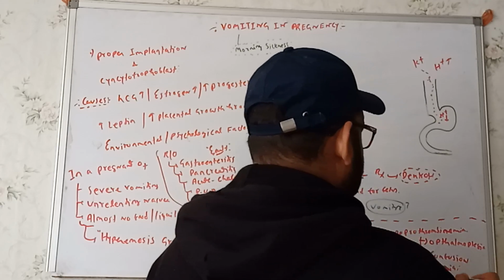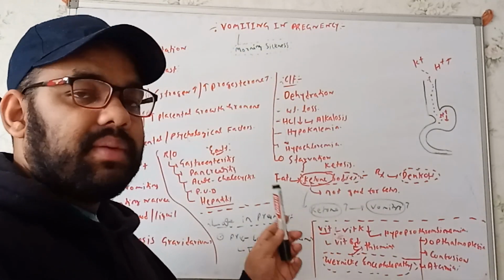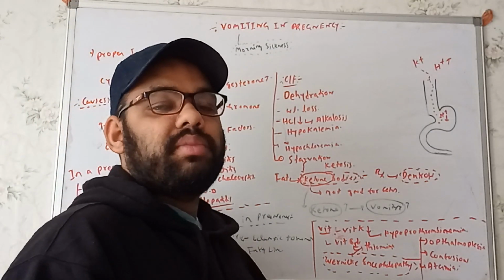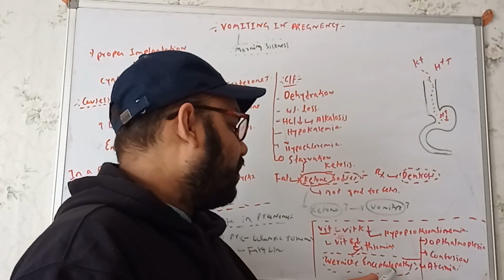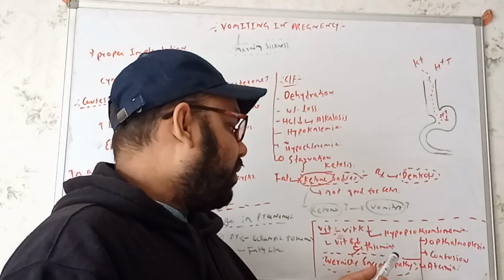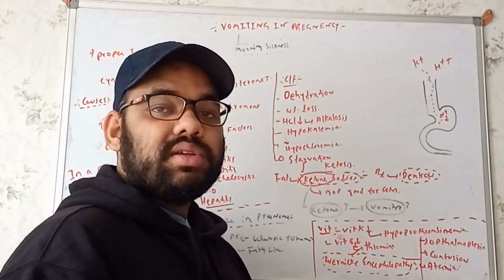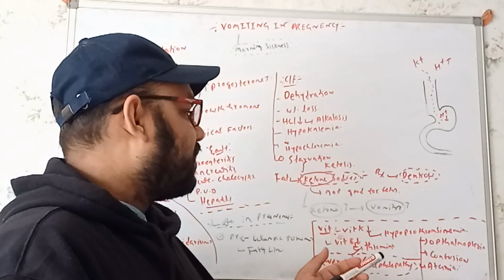So these are the triads we'll get in terms of the vitamin deficiency. So what did I say? We'll get to see the deficiency of vitamin K. In terms of vitamin K, we'll get to see hypoprothrombinemia. In terms of vitamin B1, we'll get Wernicke encephalopathy. In Wernicke encephalopathy, we'll get a triad: ophthalmoplegia, confusion, and ataxia, right? So these are the things we'll get for the vitamin deficiency.